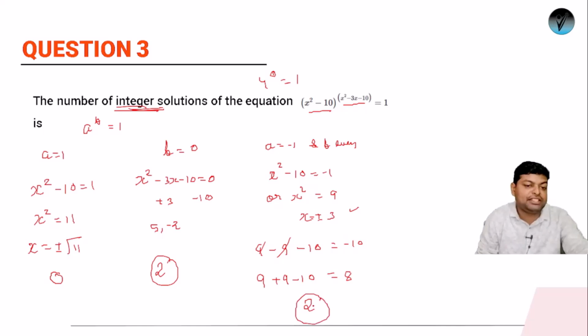So in total how many solutions are acceptable? 2 from this condition, 2 from this condition. So the answer will be 4. Okay, so there are 4 such integer values of x that will satisfy this condition.